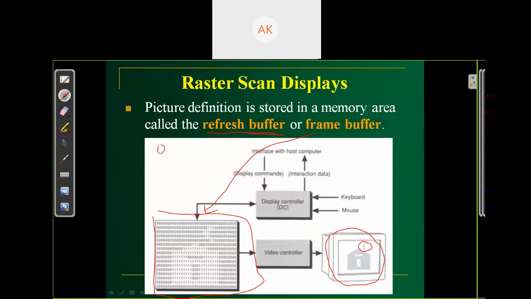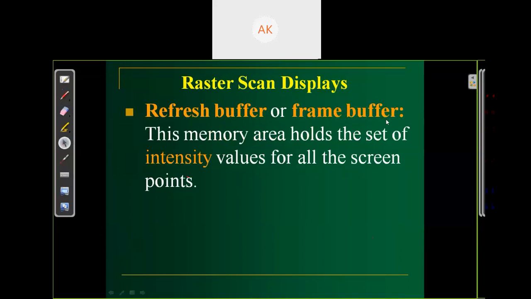Set 0 for off, which turns off the intensity, and set 1 for on, which turns on the intensity of the electron beam, as in the memory buffer. The refresh buffer or frame buffer is the memory area that holds a set of intensity values for all the screen points.